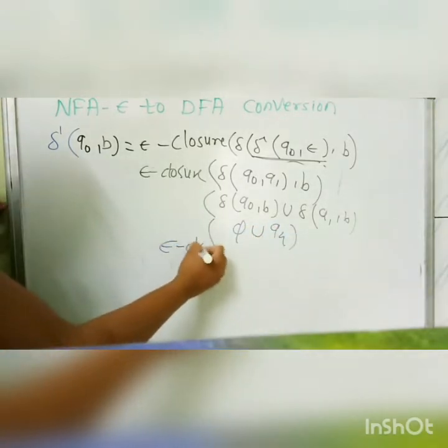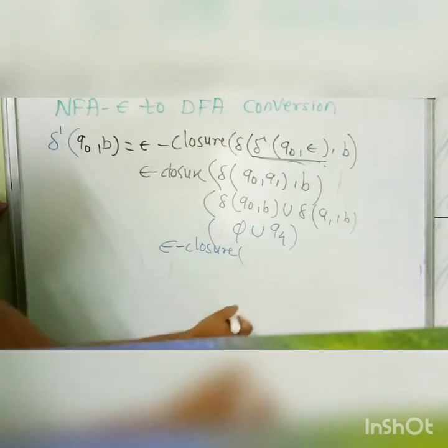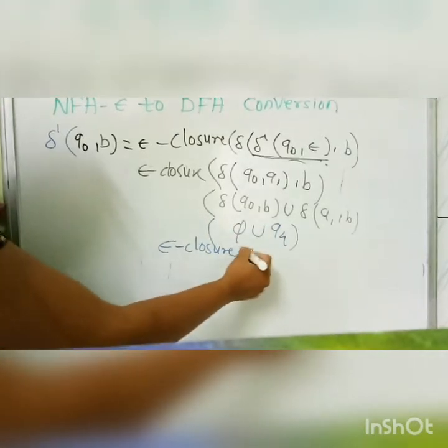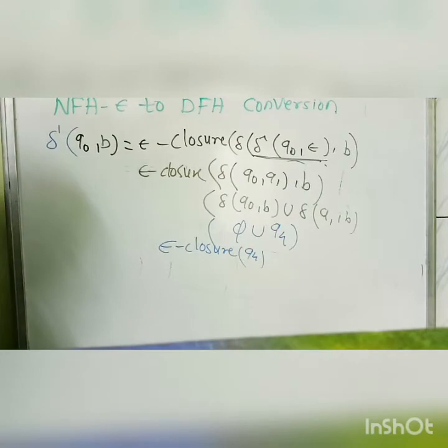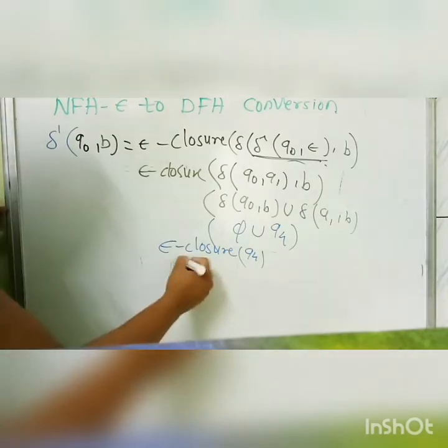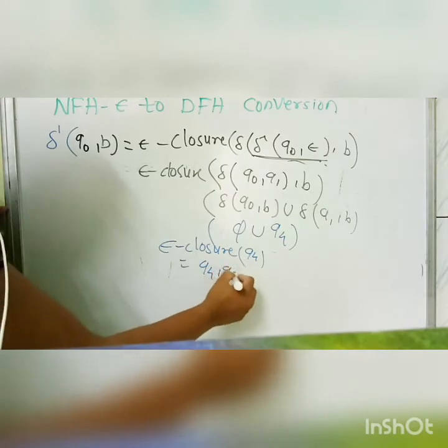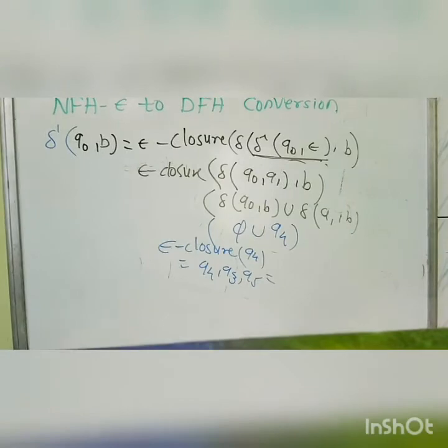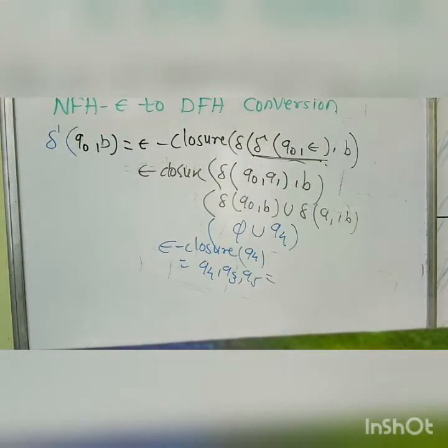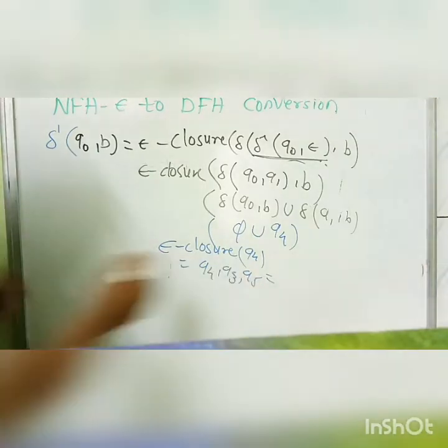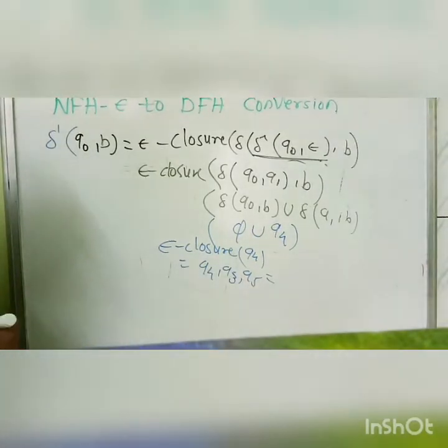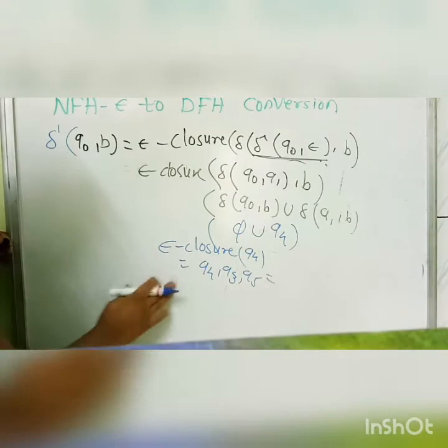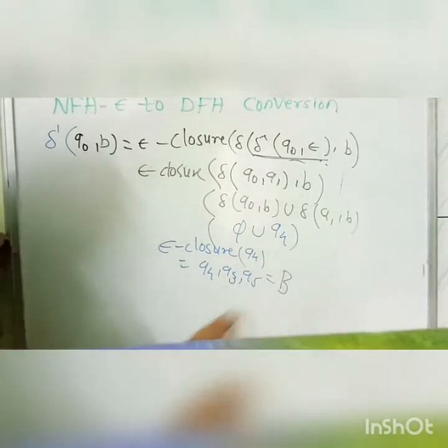So we have to calculate the epsilon closure of q4, and the epsilon closure of q4 is nothing but q4 q3 q5. So the output of q0 on B is q4 q3 q5.